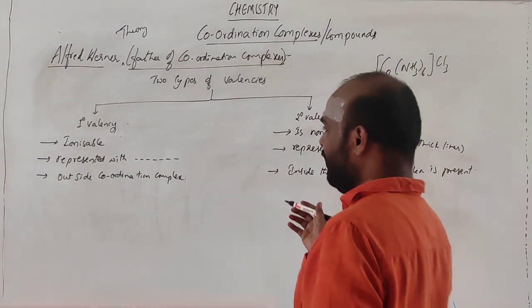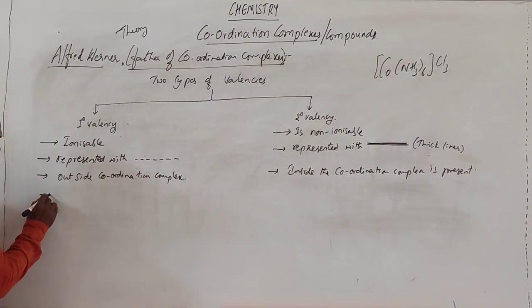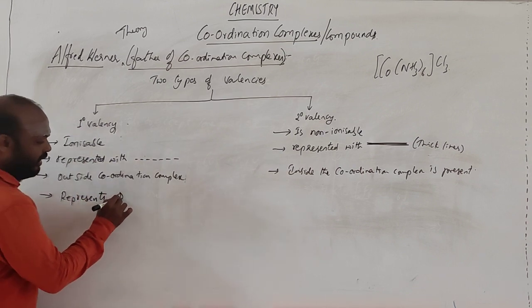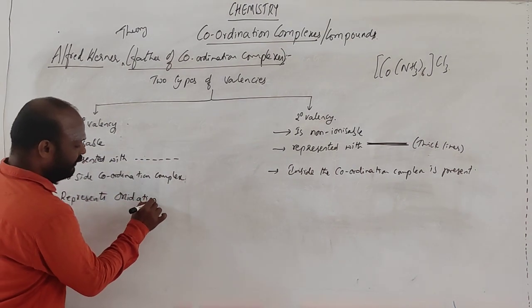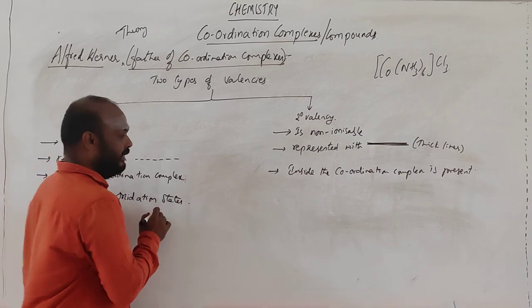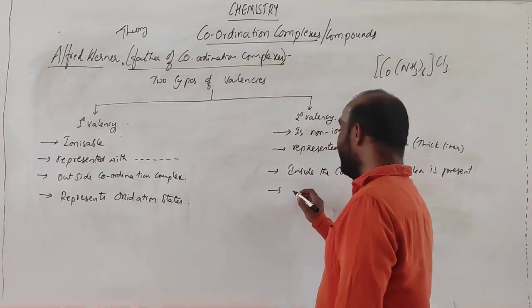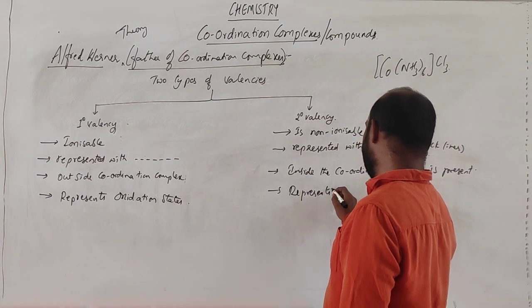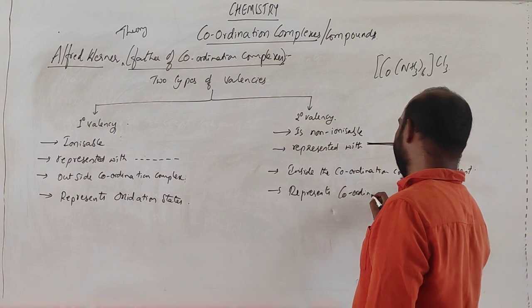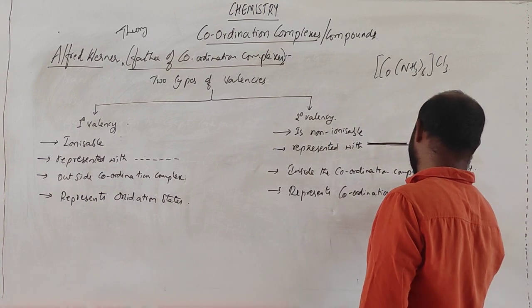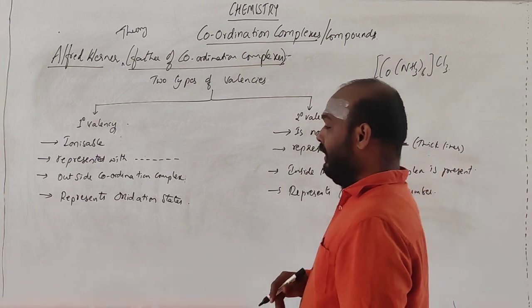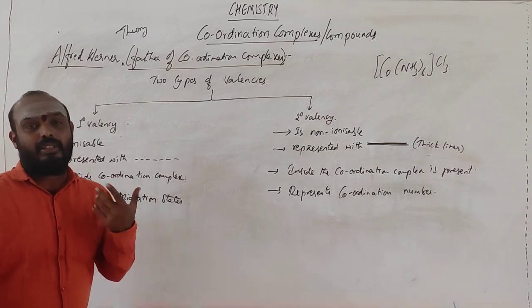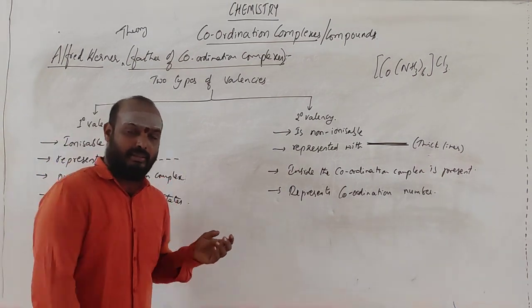We have one more thing we can say. Primary valency represents the oxidation state.